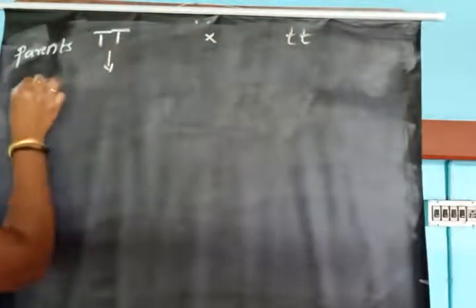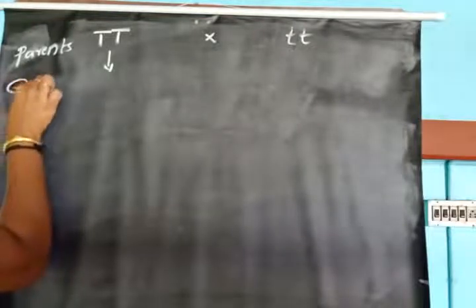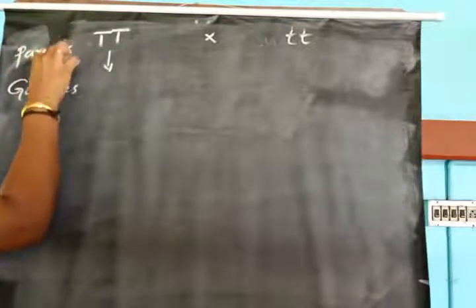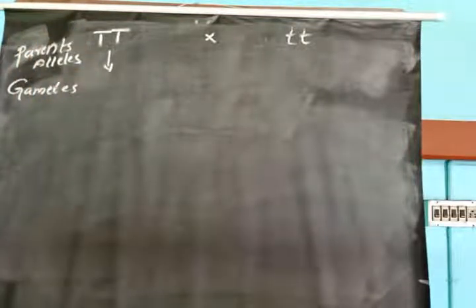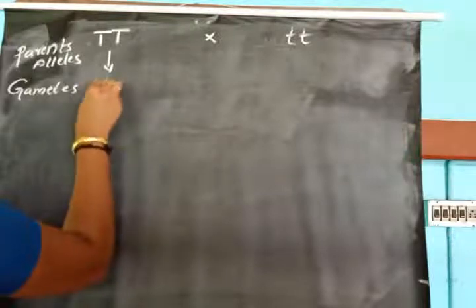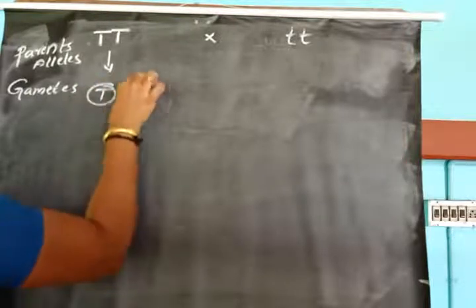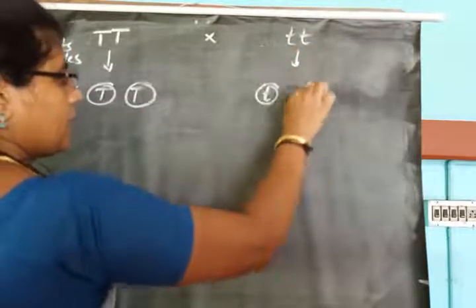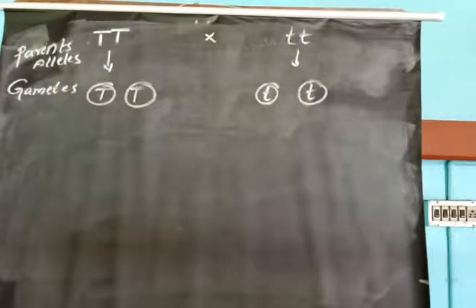From parents we will obtain gametes. Actually, this is alleles. From parents we obtain gametes, and these gametes may undergo fusion.